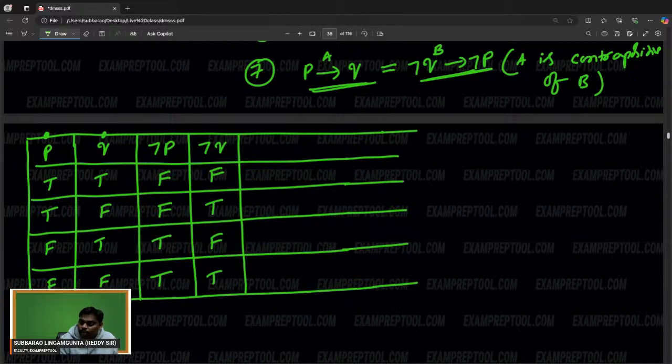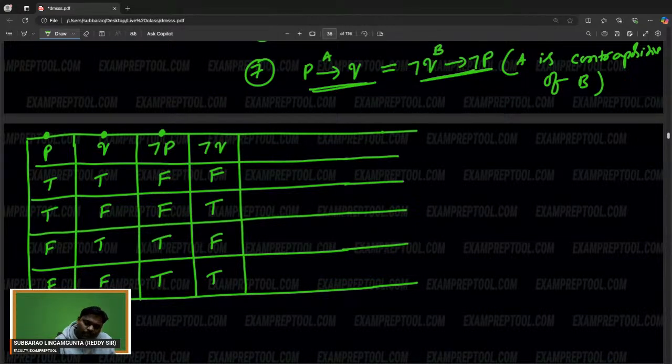But this is called a propositional formula, which is called a compound statement or compound proposition. These are propositional variables, or you can say propositions, but here some operator is being used. This is a propositional formula.